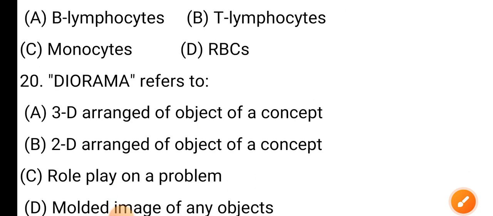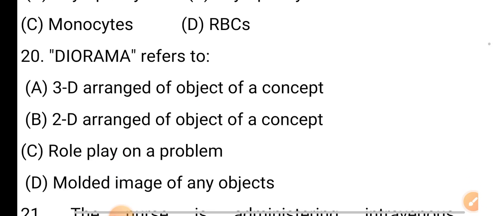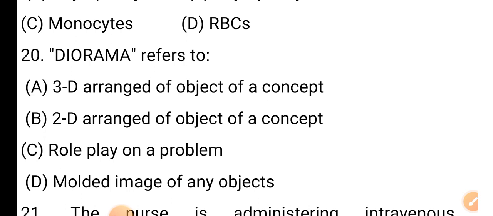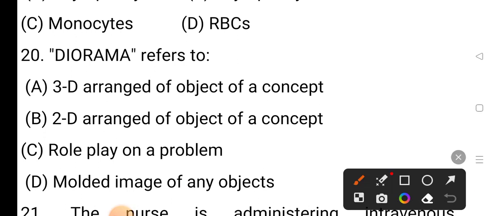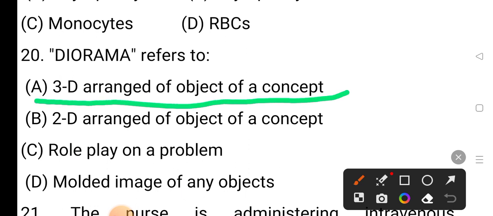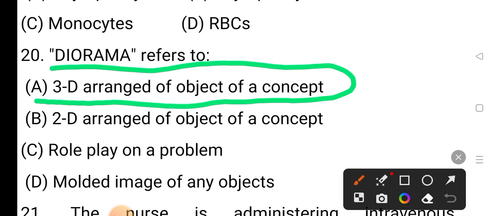Question number 20. Diorama refers to: option A, 3D arrangement of objects of a concept. Option B, 2D arrangement of objects of a concept. Option C, role play on a problem. Option D, molded image of any object. The correct answer is option A, 3D arrangement of objects of a concept.